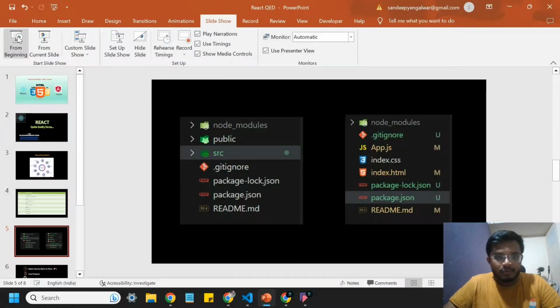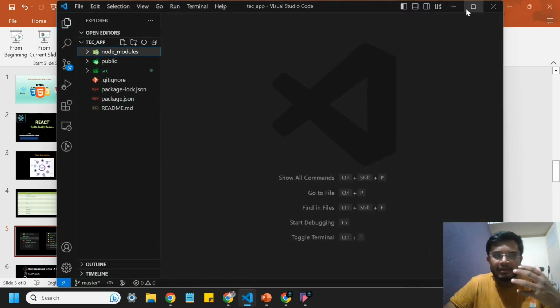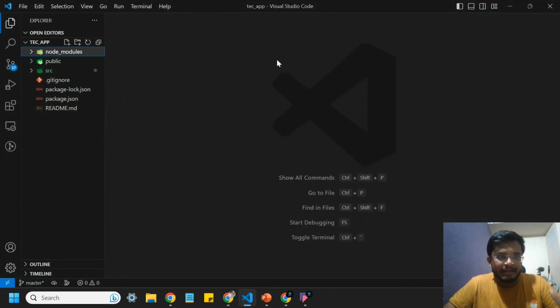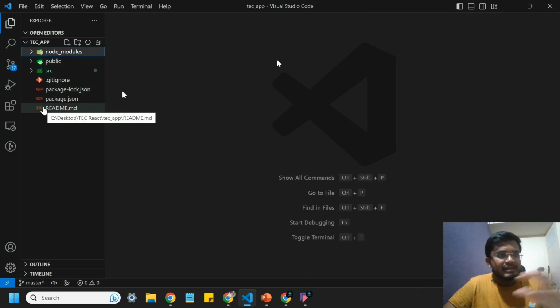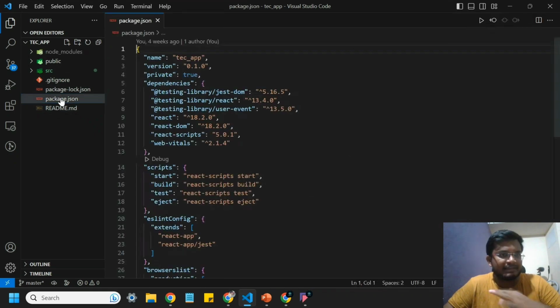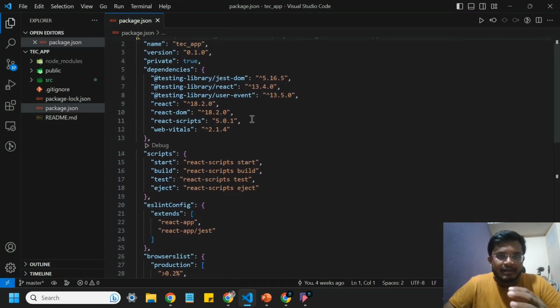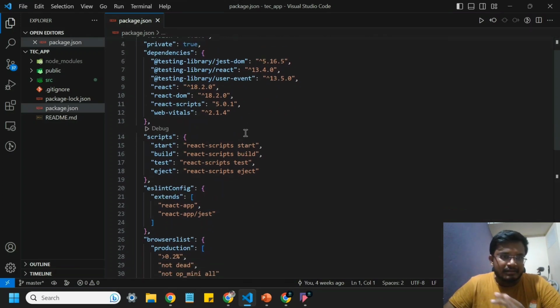So let me show you one sample. Let me show you how the package-lock.json looks. When we initially run npx create-react-app, it will create a folder structure. In that particular folder structure, we will have all of this. And if you open package.json, for example, you'll have all the dependencies and all the scripts, everything.